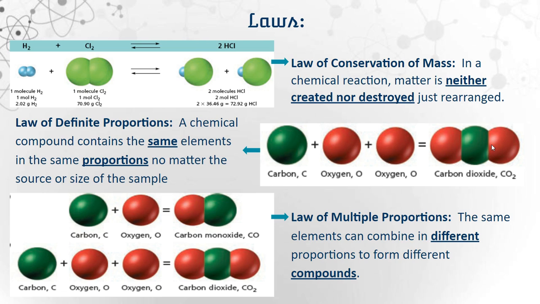And then the law of multiple proportions. The same elements can combine in different proportions to form different compounds. So yes, we can combine more atoms if we need to create different things. For example, just 1 carbon and 1 oxygen makes carbon monoxide. But when we add that other oxygen, that's where we get the carbon dioxide with the 2 oxygens. Either way, in a room full of carbon monoxide, all of the atoms would have 1 carbon, 1 oxygen because of the law of definite proportions. And a room full of carbon dioxide would always have one carbon to two oxygens because of the law of definite proportions.